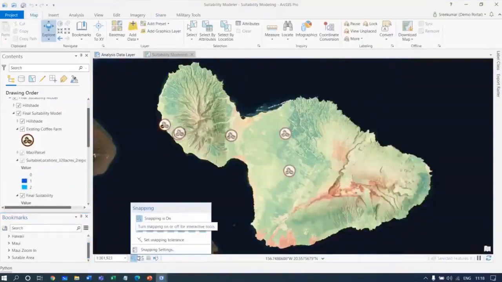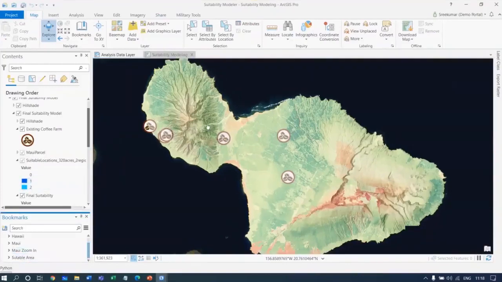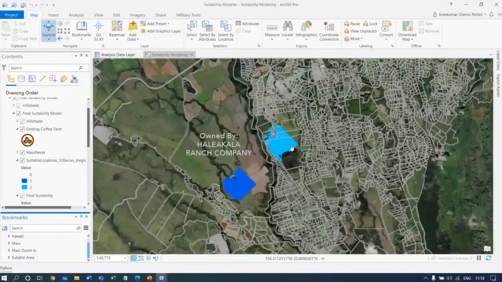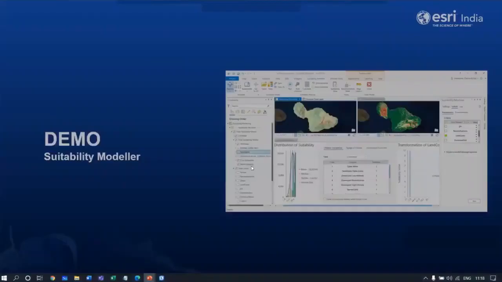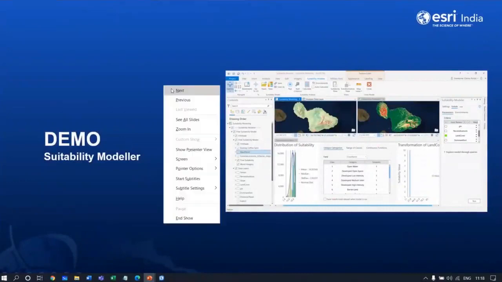Towards the end of this, I would like to show you that in this analysis for the Hawaii area, to identify a suitable location, we were able to identify two areas here, somewhere in this area. So you don't have to keep moving from one window to another to do the analysis, and you can perform it under very good control with all the information in your hand. So that's about the suitability modeler. Let us move on.